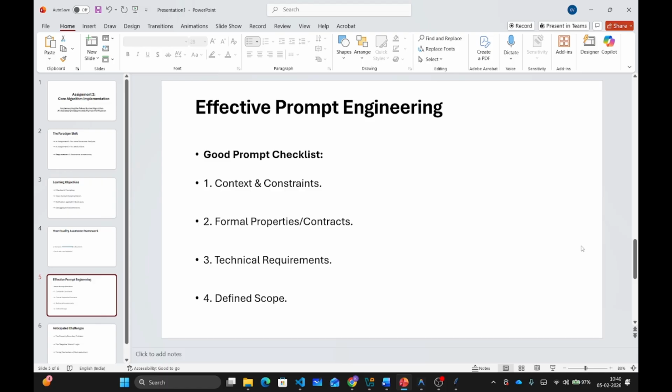But a good prompt is specific and contextual. It includes context, that is what algorithm and what constraints you need. Next are your contracts, what properties the code must hold, and also technical requirements, that is method signatures, return types, and timing mechanisms.